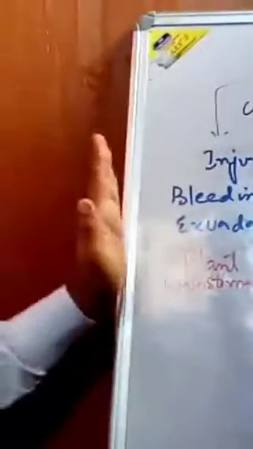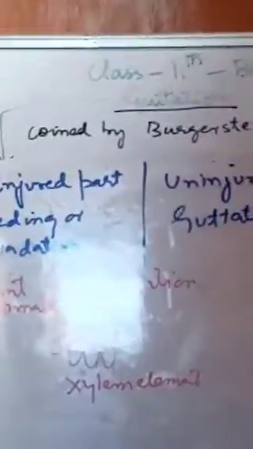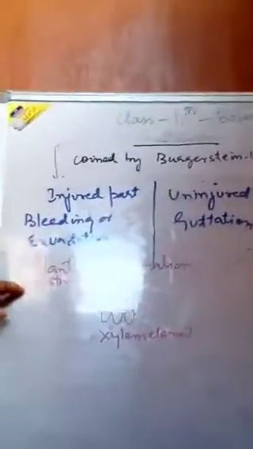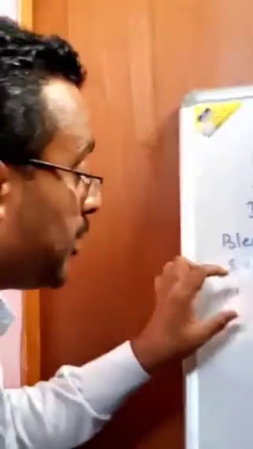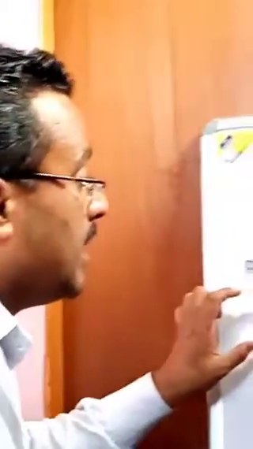So guttation is simply the loss of water in the form of water droplets from the margins of the leaves through pores called hydathodes or water stomata. Another point is that there is a difference between transpiration and guttation.